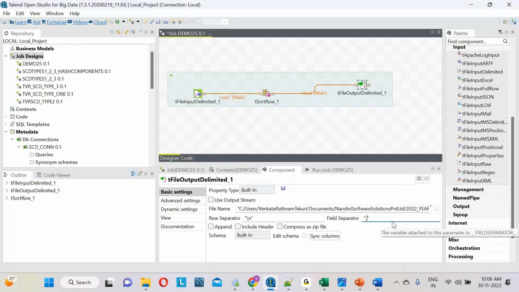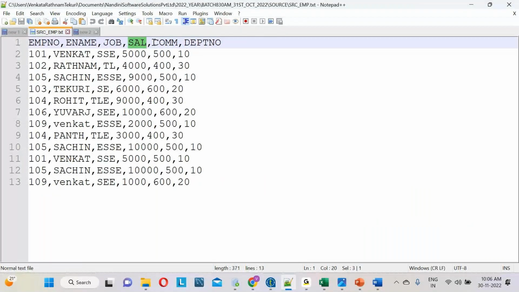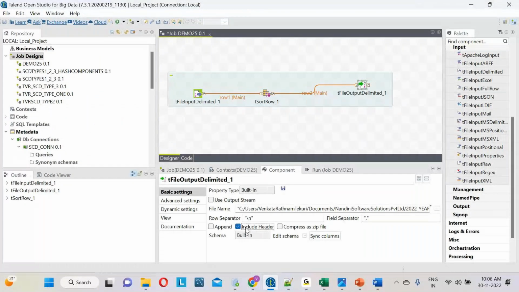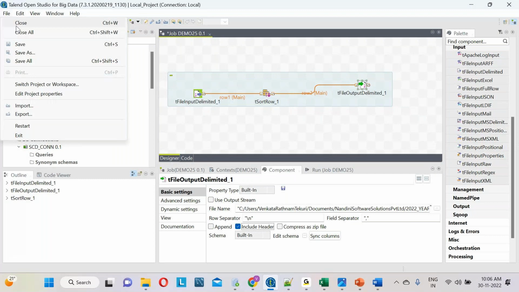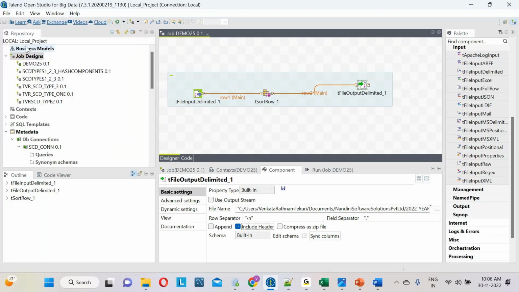My source has the column names, right? Employee number, employee name, job, salary. I want the column names in my target also, so let me use the include header option. Now let me go to File and save the job. So now I have defined the properties and I have saved the job.